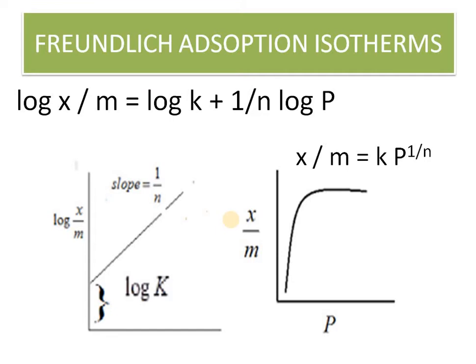Now one more parameter here, x by m versus p. So this is the curve. This curve says that as the pressure is increasing, the rate of adsorption is increasing, but at a certain pressure the pressure will have no effect. So there won't be any effect beyond that. That pressure is known as saturation pressure.